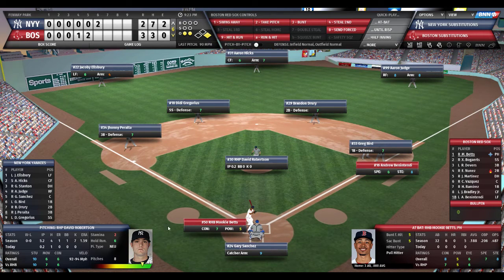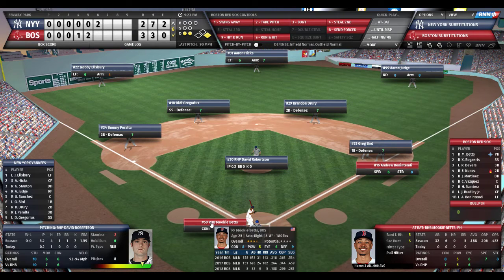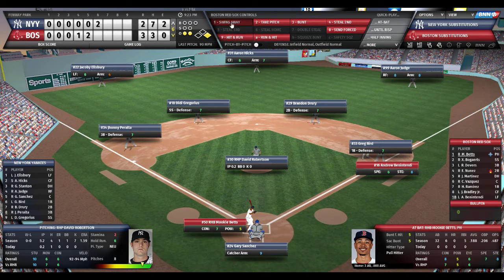Betts struggling on the year so far. He's 3 for 32 with 5 RBIs. That's a .188 batting average against right-handed pitching. 7 out of 10 contact, 5 out of 10 power, 6 out of 10 eye. Betts looking to do some damage here off the bench.